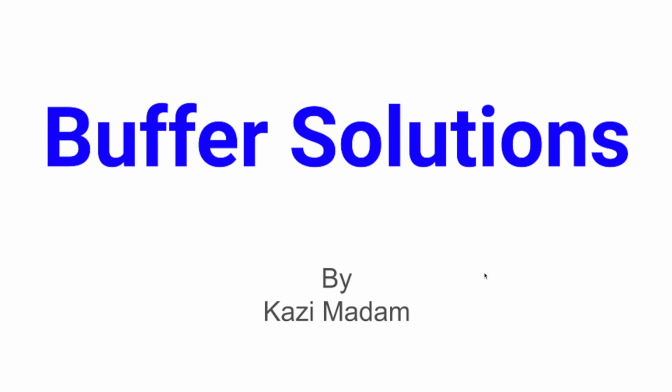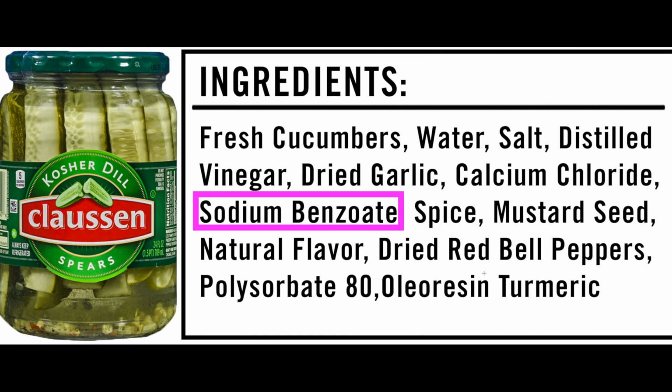Again, we know that when we prepare jams, jellies, or pickles at home without adding any chemical preservative, they will spoil in a few days. But these things which we purchase from the market have a long life. What is the difference? If we see the list of ingredients on the packets of such things, we can observe that sodium benzoate is used as one of the preservatives.